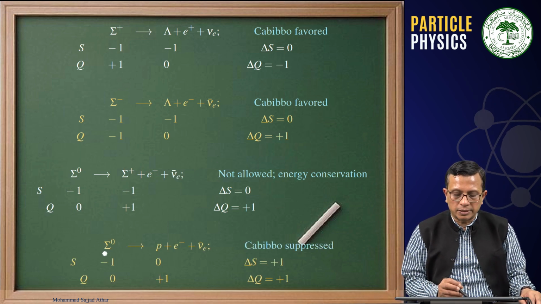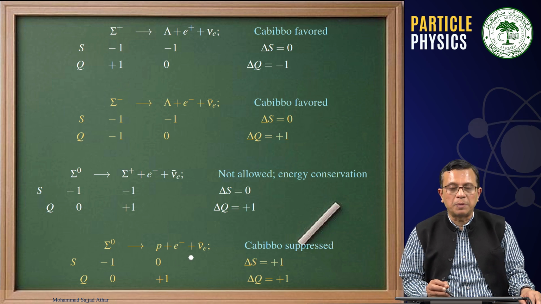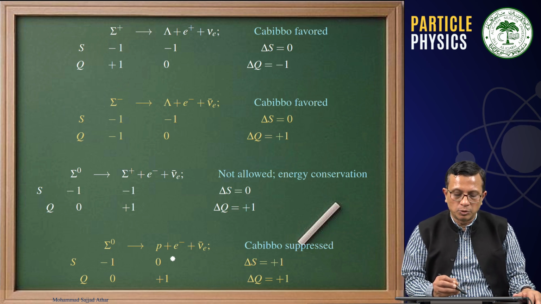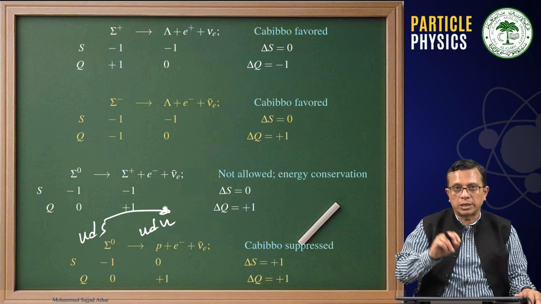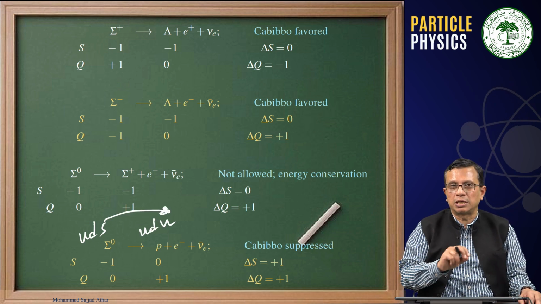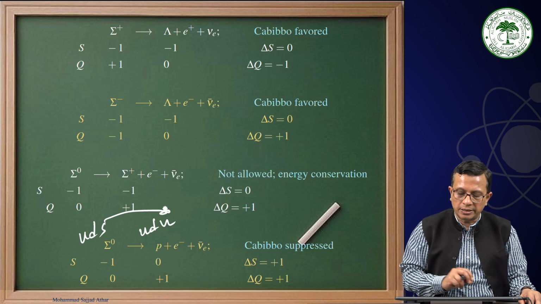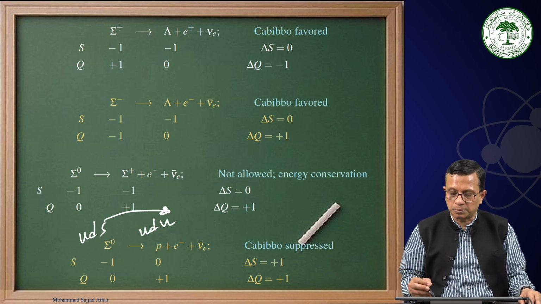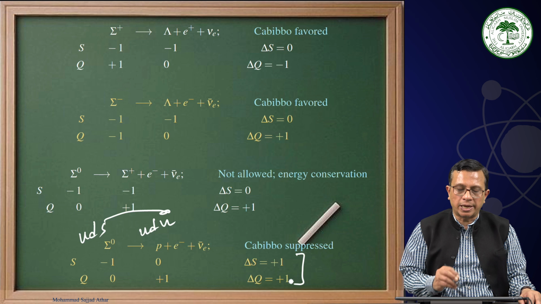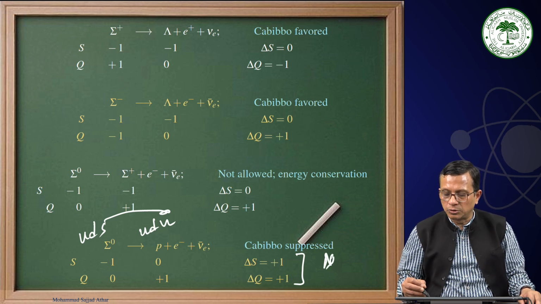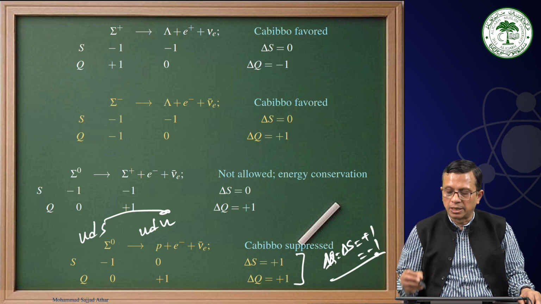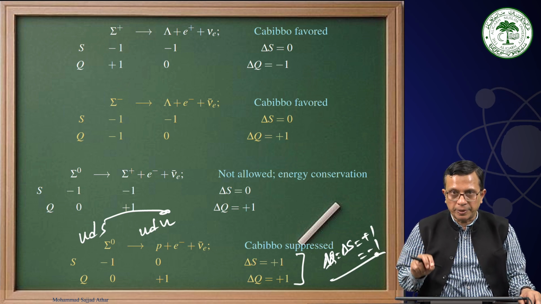Then sigma 0 decaying into P plus e minus nu e bar. You know that sigma 0 is uds and proton is uud. Therefore, the strange quark is changing to u quark, mixing between the two generations, and that will be a Cabibbo suppressed process. Therefore, just by assigning Q and S, directly you can say that if delta S is plus 1 or minus 1, that should be a Cabibbo suppressed process.